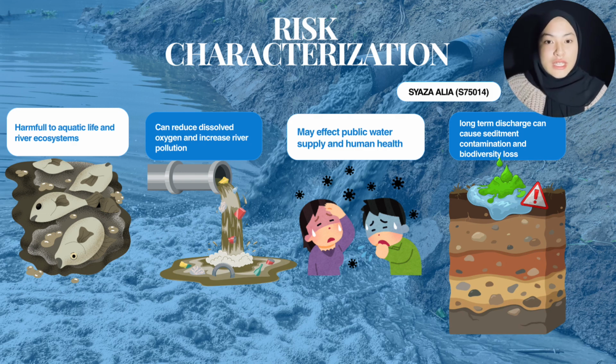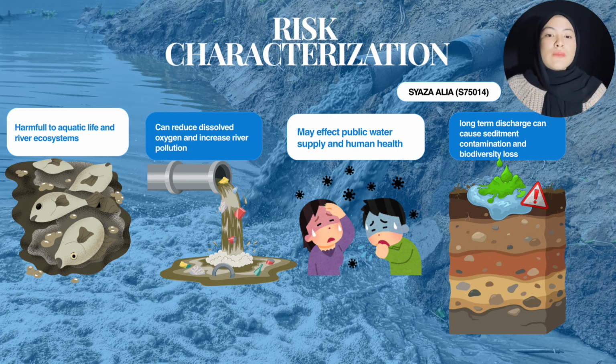This condition can disturb the natural balance of the river ecosystem and harm aquatic organisms such as fish and other river species. In Malaysia, this issue is particularly important because rivers are widely used as a source of raw water supply, domestic activities, and recreation. Pollution incidents involving rivers such as Sungai Selangor and Sungai Sembenih have shown that contaminated wastewater can force water treatment plants to shut down, leading to major water supply disruptions for consumers.